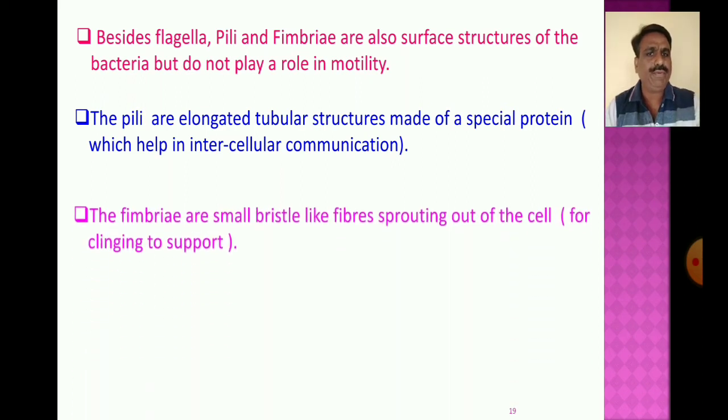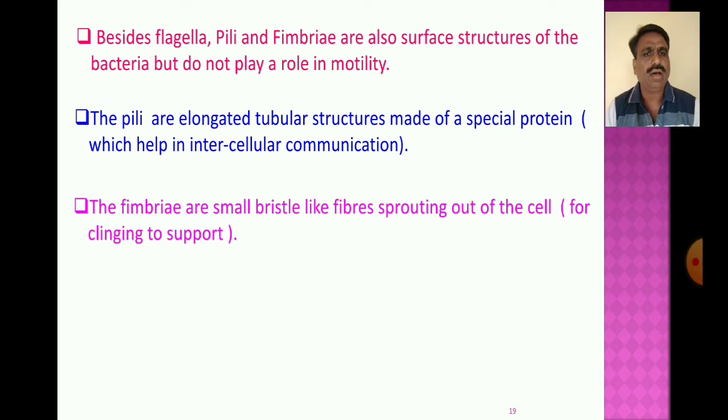The fimbriae are also a surface structure of the bacteria. They are small bristle-like fibers sprouting out of the cell for clinging to the support.